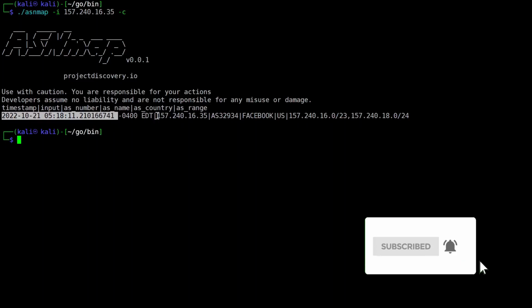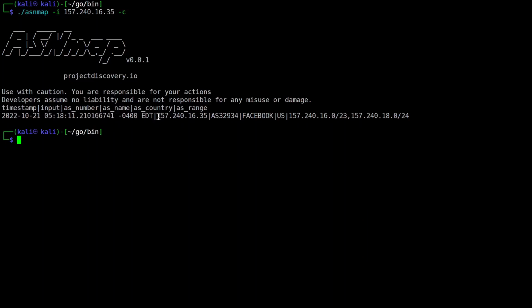With the time zone, the IP, you can say the input, which was our IP address that we gave to the tool. This IP address is a block of this ASN number, and this ASN number is owned by Facebook, the country is United States of America, and these are the IP blocks of which this IP is a part. So we got the AS number. From this AS number, we can now further dig and get more blocks. These are only 2 blocks, but there are more blocks associated with this AS number. We will see that also.